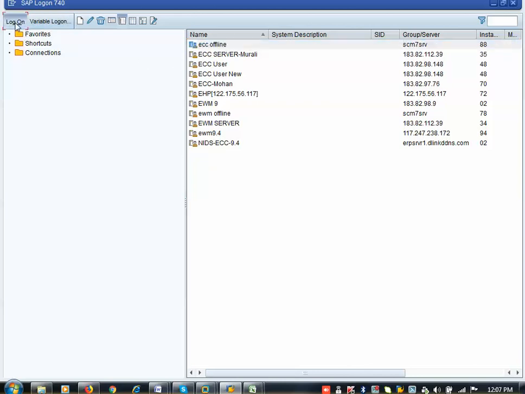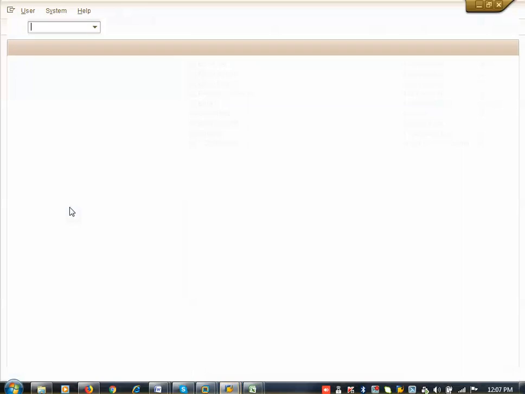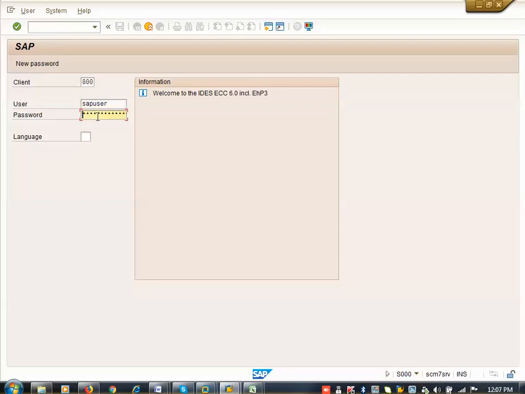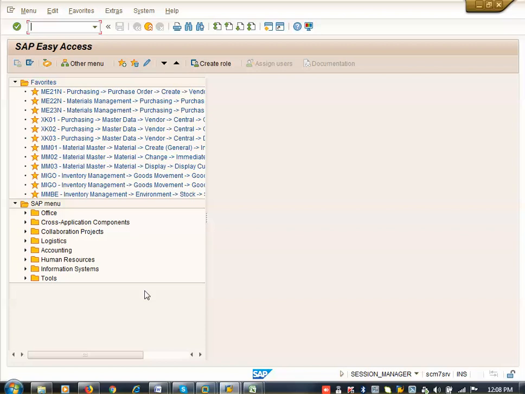Now I can come back, click on log on. So I am going to SAP user India 123 here. If you want to display a PO here, you have written /n, then ME23N. This is the transaction code.